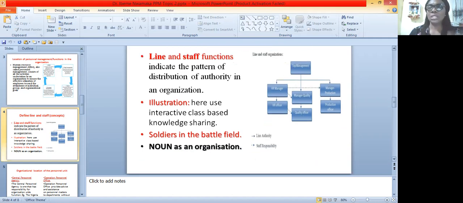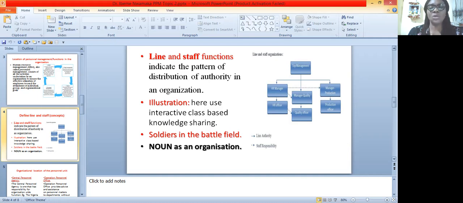Now, another analogy is the National Open University of Nigeria. The VC is a line manager, and all the academic staff are line managers as well, because they are doing that for which the organization is noted for, which is imparting knowledge and research to the students. But that does not mean that the registry and the personnel staff there are not important. Check the work they are doing and you see that they are very relevant.